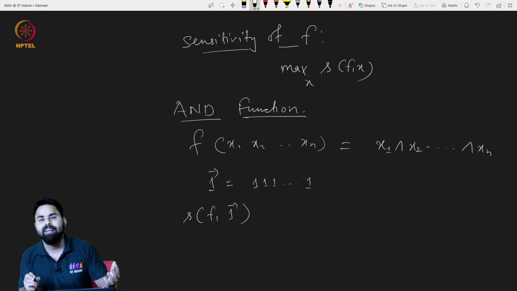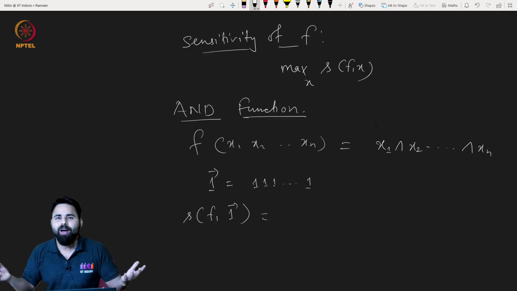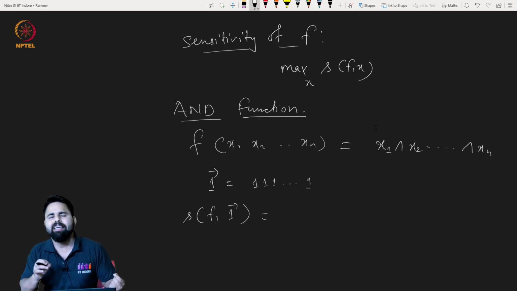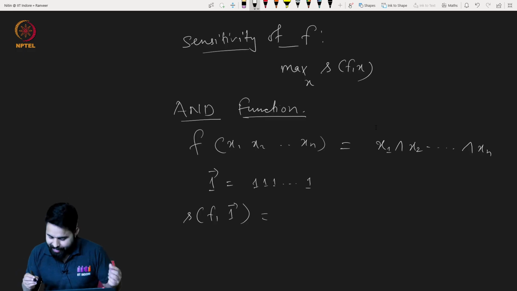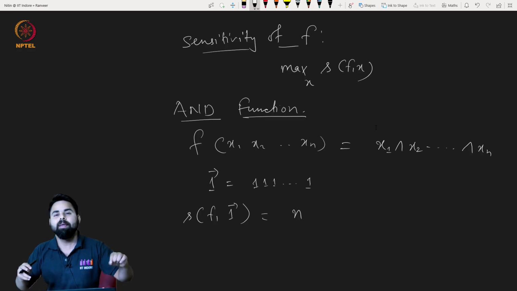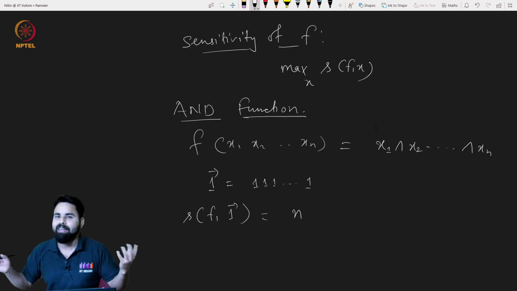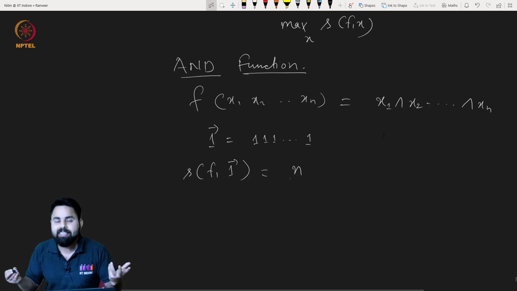You see that f(x) for this input is 1, right? The AND of all the ones will give you 1. If you flip any entry of this input, the answer will change. So the local sensitivity is nothing but n here, because there are n indices, and you can flip any entry and the answer will change. Very good.